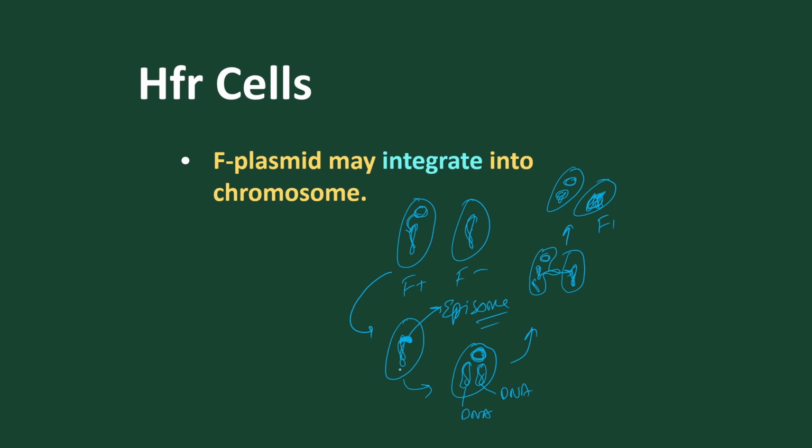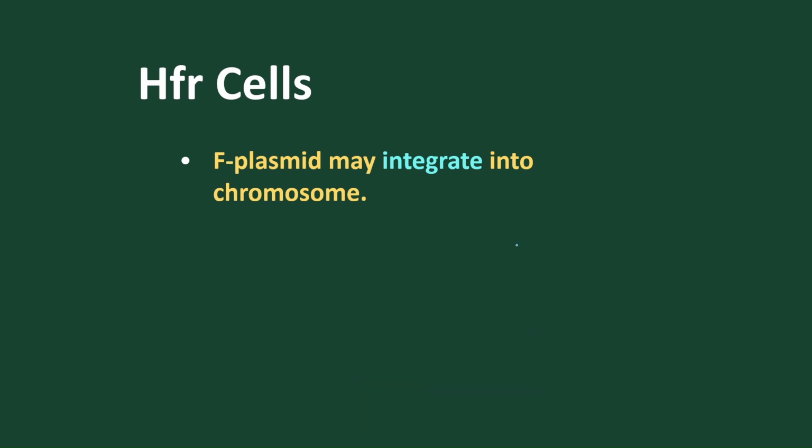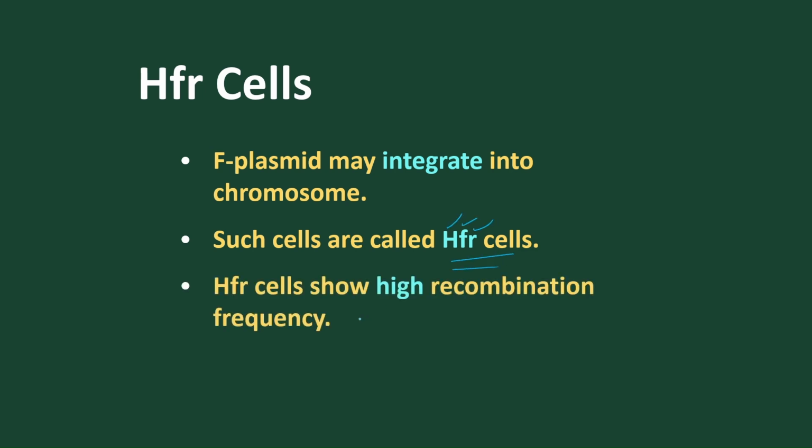As the episome is getting attached to this particular cell, these are called HFR, high frequency recombination cells. So here high recombination frequency takes place that induces the DNA to duplicate into two forms, and one of the DNAs gets transferred into the F minus, which is converted into a modified form. So this is how HFR plasmid integration takes place. Such cells are called HFR cells, high frequency recombination cells.